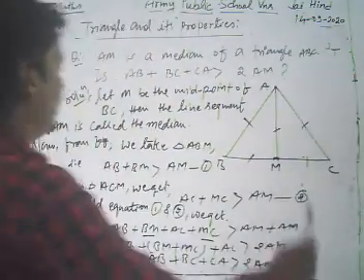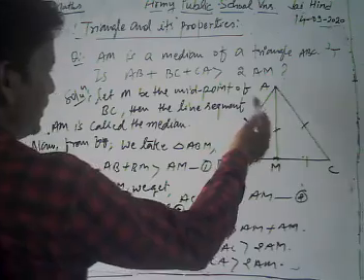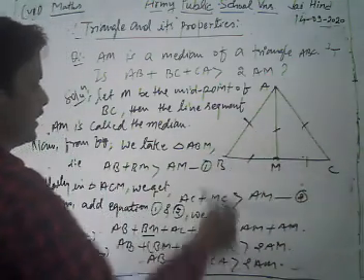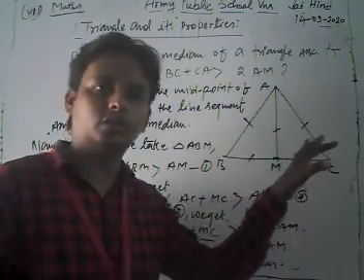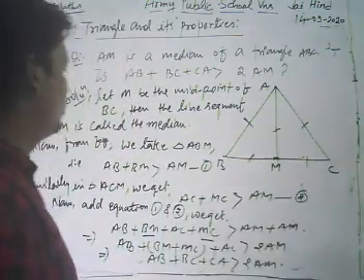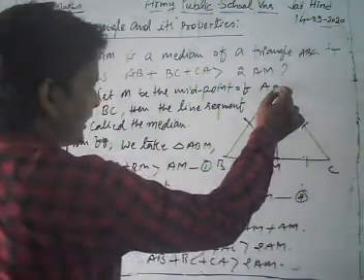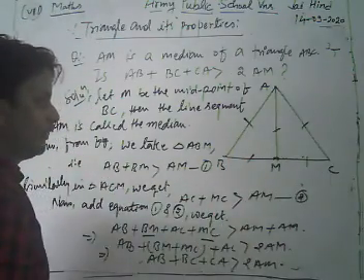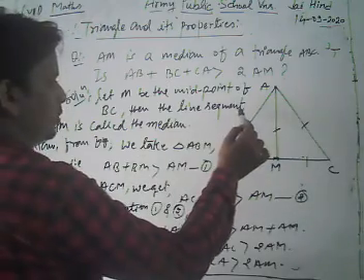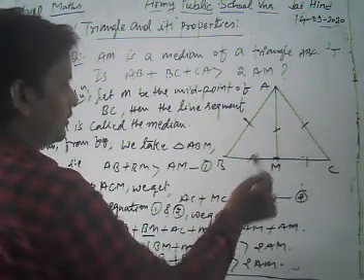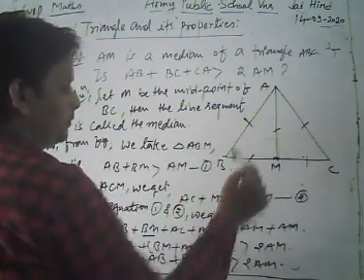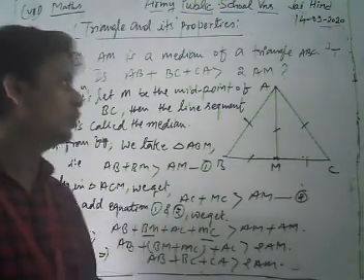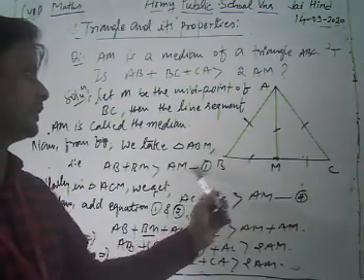So look here, dear friends. Let M be the midpoint of the side BC, then the line segment AM is called the median of the triangle. Now it is clear. Now dear friends, in triangle ABM, we get that the sum of sides AB plus BM is greater than AM, because the sum of any two sides of a triangle is greater than its third side. So we have AB plus BM is greater than AM.